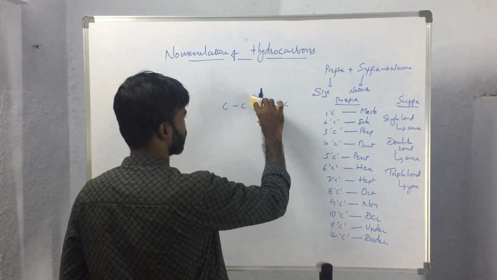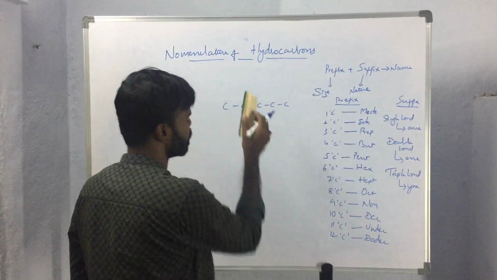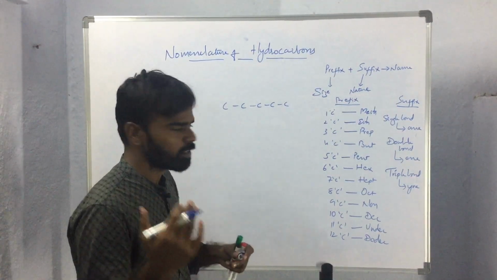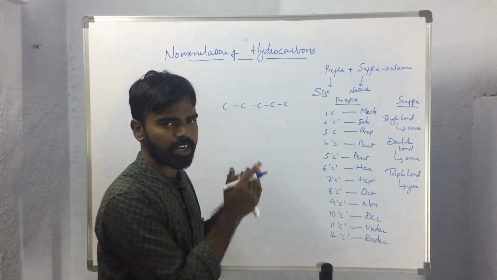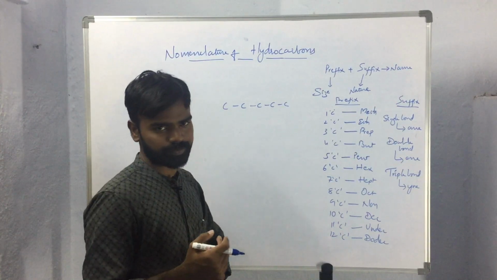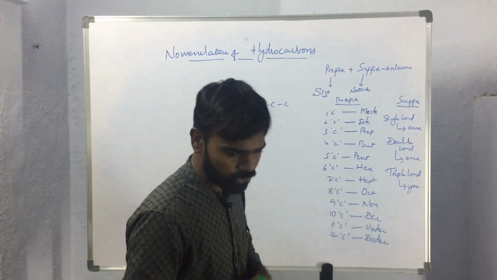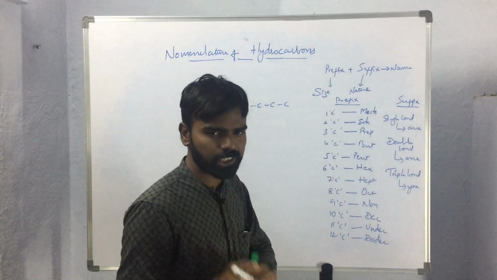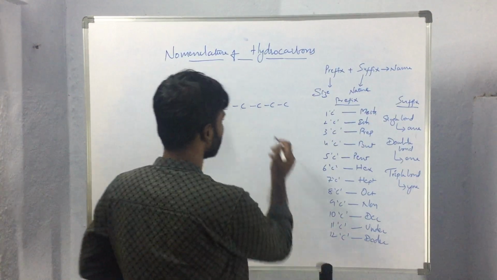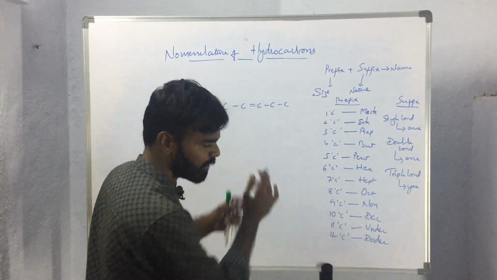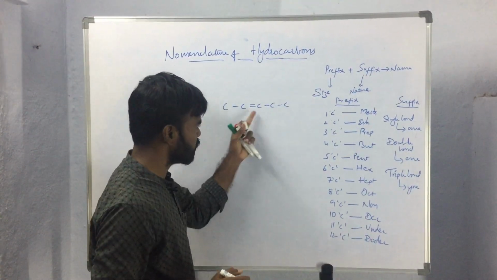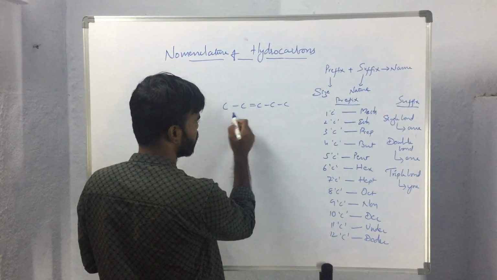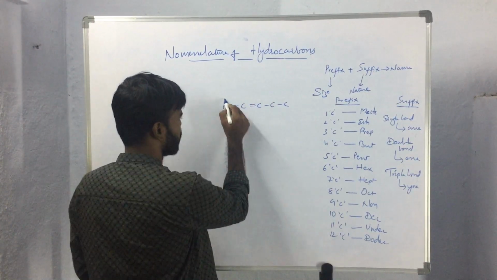So here, in case of unsaturated compounds, we have to designate the position of double bonds or unsaturations. And while designating the unsaturation, we should keep in mind that the carbon atom that is having unsaturation should get the least possible number. So for example, as we have seen in the previous case, if the unsaturation is present here, if we start numbering from here, 1, 2, 3, the second carbon atom will be having the double bond.